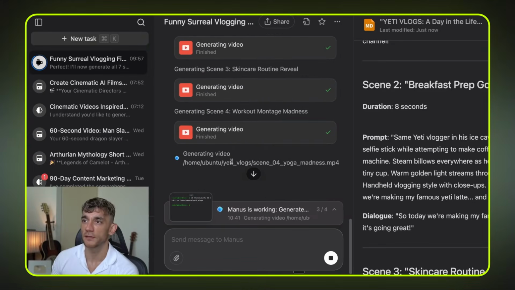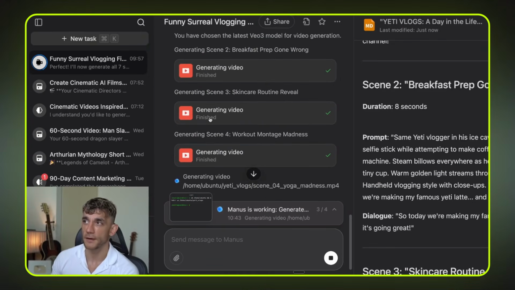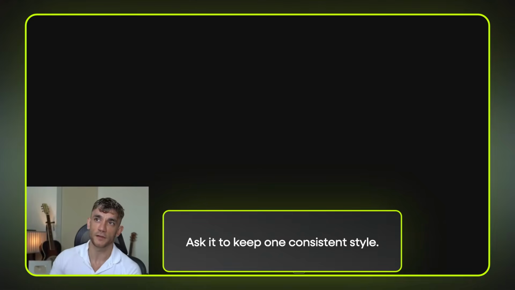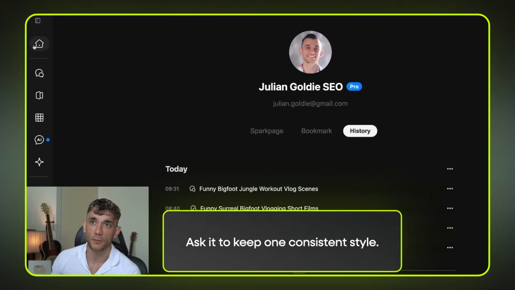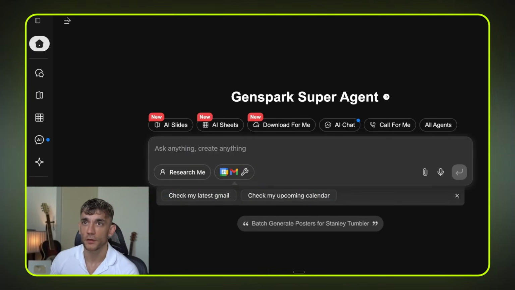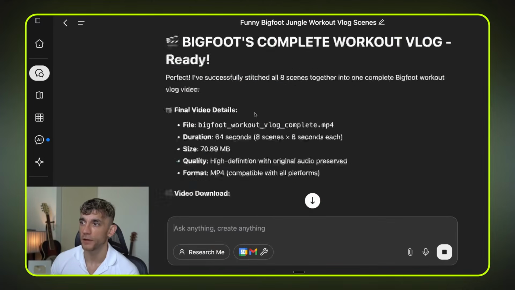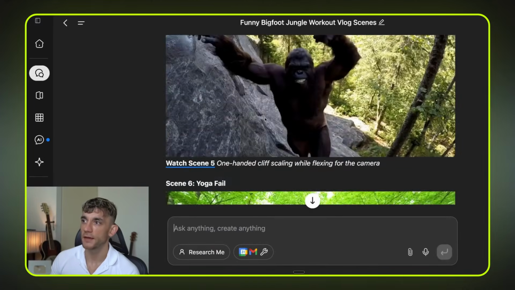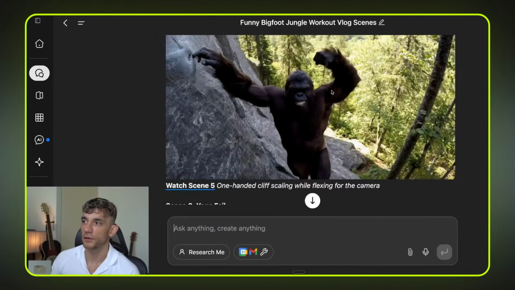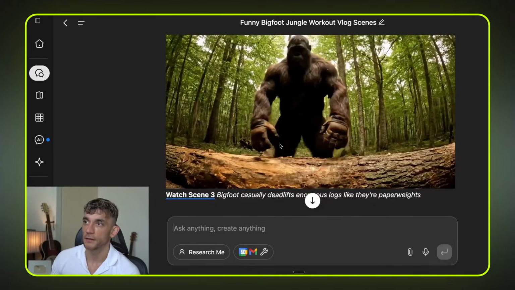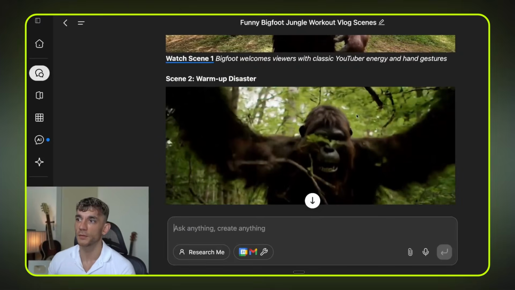With the character consistency, it is tough. I think the best way that I've done it so far is with GenSpark, and just asked it to keep one consistent style throughout the content, right? So for example, if we go back here, go into my recent chats, this is a Bigfoot jungle workout. And you can see here that it all looks very similar. So for example, you've got Bigfoot here and here and here, and also here. It's all a similar style.